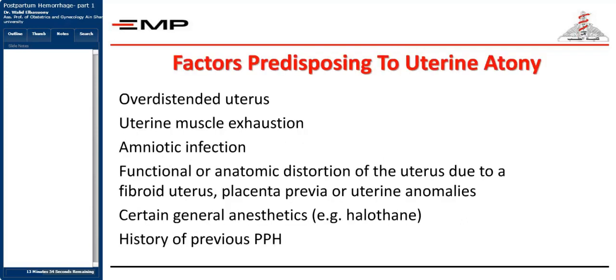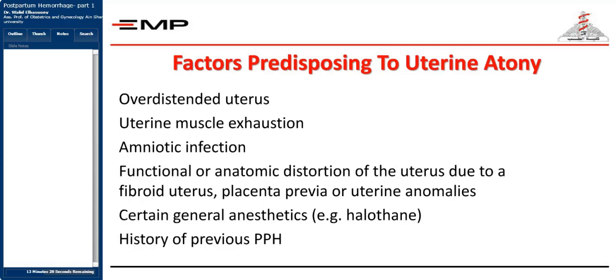So let's start speaking about uterine atony. Why does uterine atony occur? In another form, is uterine atony predicted? And this is the main point we should come out of lecture this time, that lots and lots of causes of postpartum hemorrhage are preventable. Postpartum hemorrhage could be predicted. How? We're going to see at the end of the lectures. First of all, what are the factors predisposing to uterine atony?